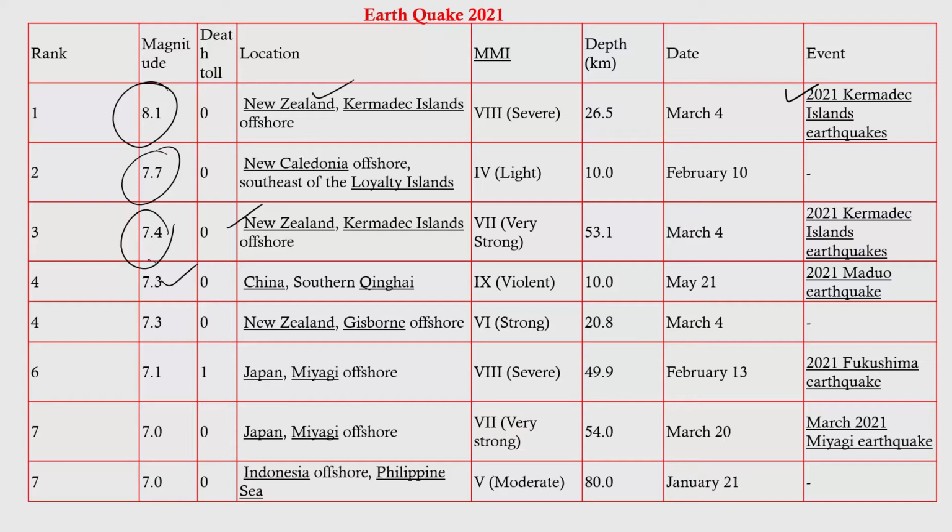China 7.3, New Zealand 7.3, Japan, Indonesia, all belong to the Pacific Ocean. So even a layman can say that if all the earthquakes are happening in the Pacific area, there is something being cooked by the Pacific Ocean, isn't it? Something is happening in the Pacific Ocean. That's why multiple earthquakes are there, isn't it?